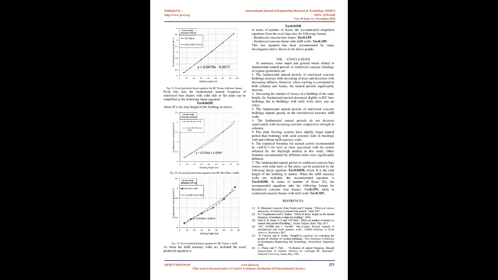From this data, the fundamental natural period of reinforced bare frames with solid slab or flat plate can be simplified as the following linear equation. Tn equals 0.045 h, where h is the total height of the building in meters. When the infill masonry walls are included, the Excel predicted equation is Tn equals 0.025 h.